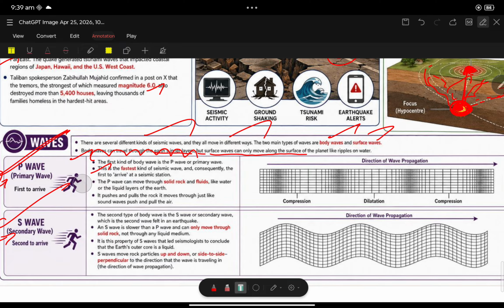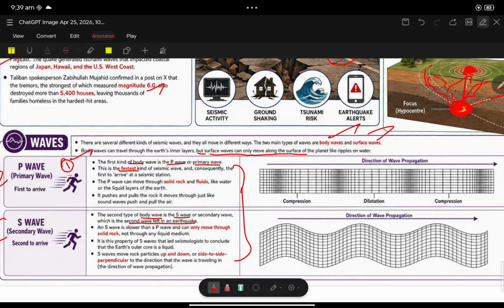Let us have a comparison study over P wave and S wave, because UPSC asked questions over these areas. The first kind of body wave is the P wave. The second type of body wave is the S wave, the secondary wave, which is the second wave felt in the earthquake. So P wave is the first wave.